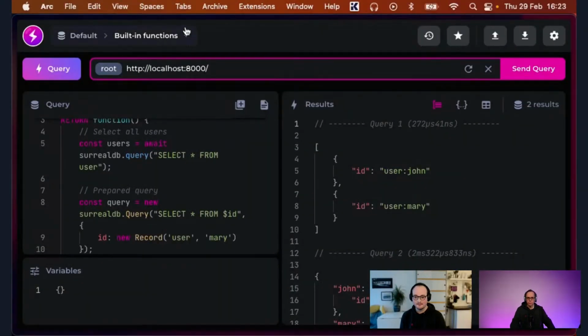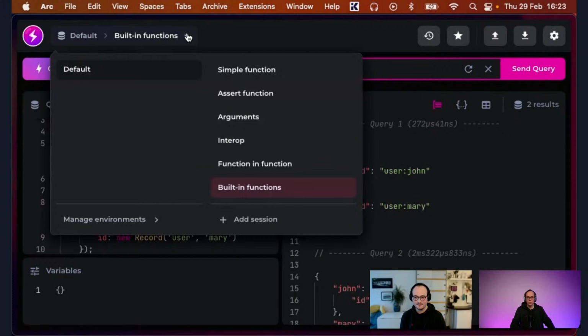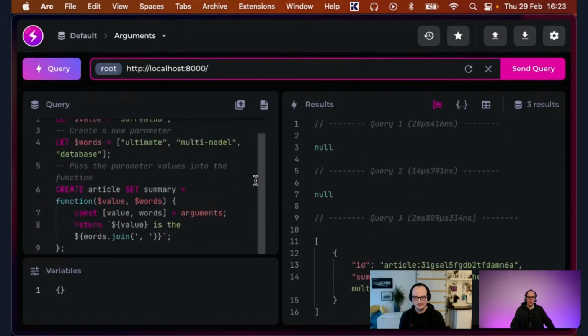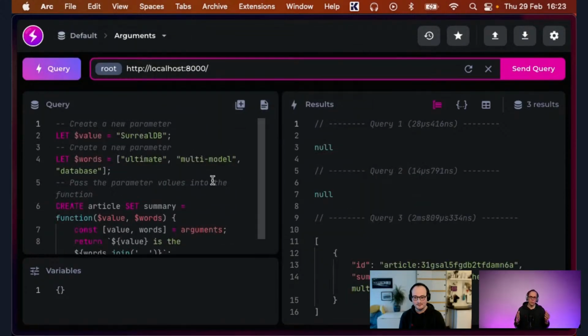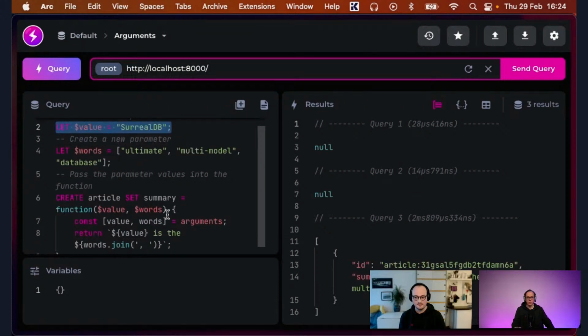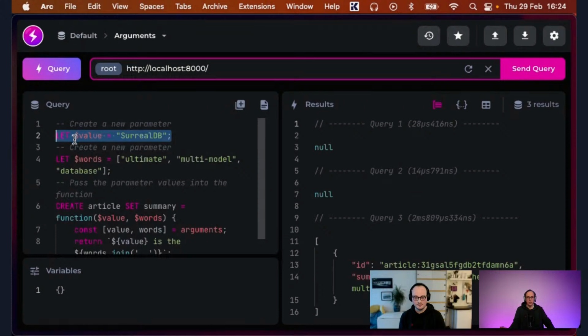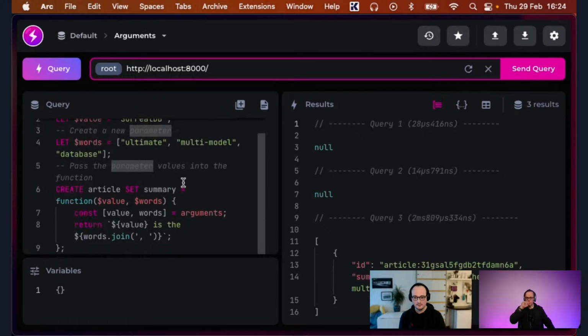So let's explore another example here where we go into the arguments. In traditional SQL, you don't have arguments as such. And so we added this let statement that allows you to have variables, like let variables in JavaScript. And these are actually interoperable with the JavaScript functions. So you can define a parameter or variable here in SurrealQL, and then you can use it in the JavaScript function.